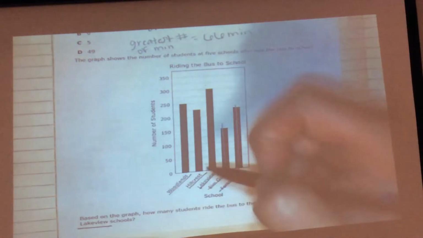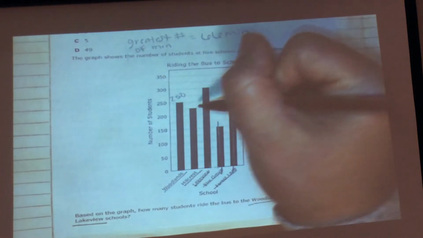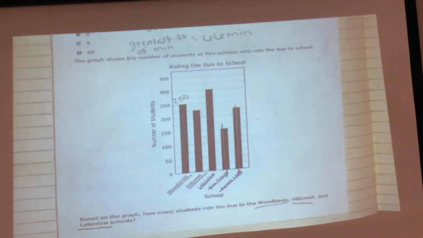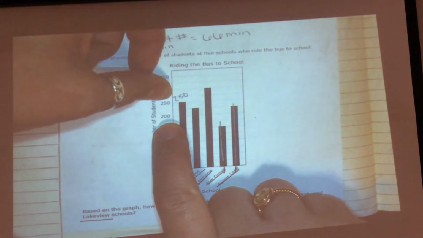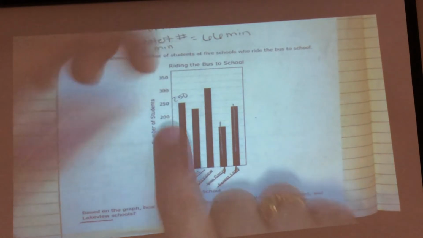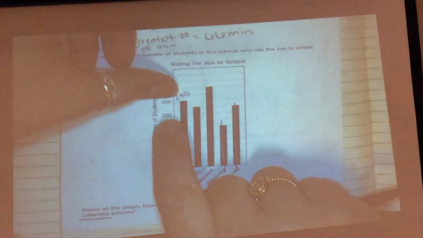Okay, Woodlands is how many students? 250. The next one is in between 200 and 250. I had an amazing question earlier. Well, what is that amount? 225. If you did not know that, what could you do to find that? Divide by 2. What's the difference between these two numbers? Guys, don't answer the question you think I'm asking. Listen to what I'm asking you.